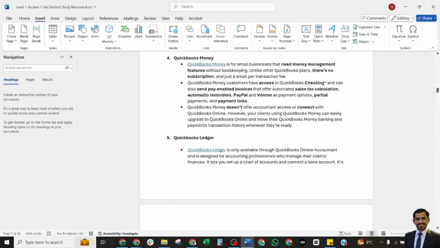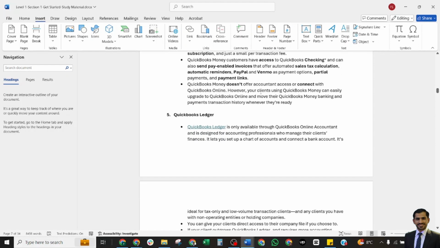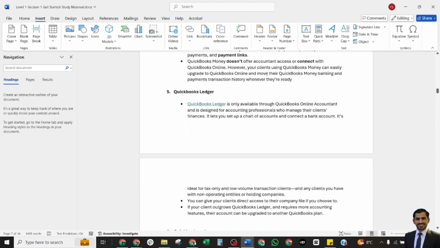QuickBooks Money customers have access to checking and can send pay-enabled invoices, with automated sales tax calculation, automatic reminders before and after the due date, partial payments, and a payment link. QuickBooks Money does not offer accountant access or connect with QuickBooks Online. Your clients using Money can easily upgrade to QuickBooks Online and move their money banking and payment transaction history whenever they are ready.